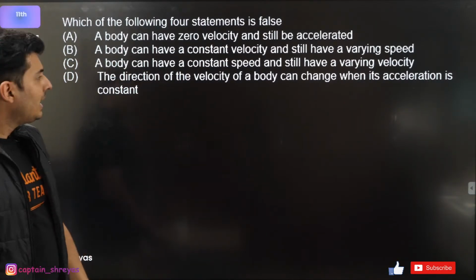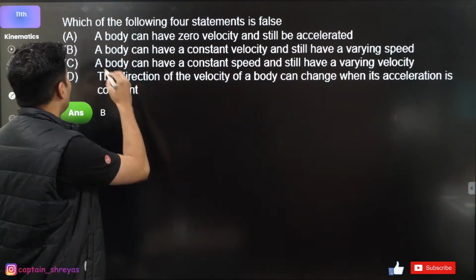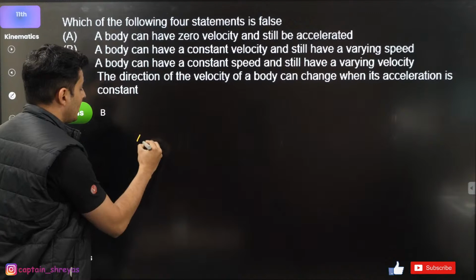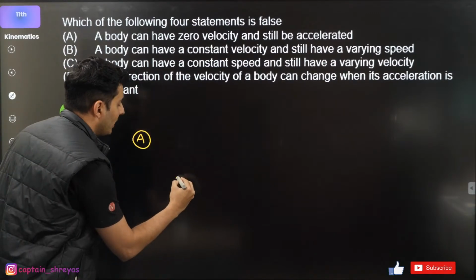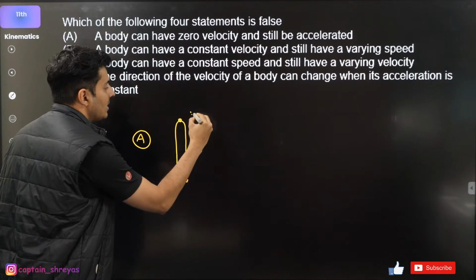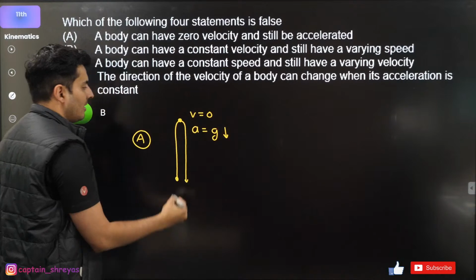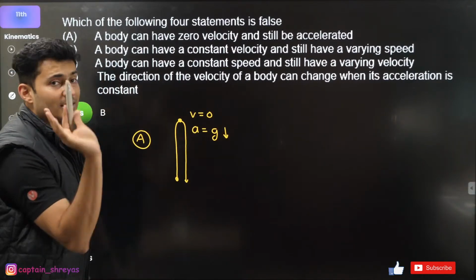Yeah, correct answer B. Right, guys. A body can have zero velocity and be accelerated. I'll give you the scenario for option A. Look at this. A body being thrown up and it comes down. What happens at this point? The velocity is 0, but the acceleration due to gravity is still there. So definitely A is possible.